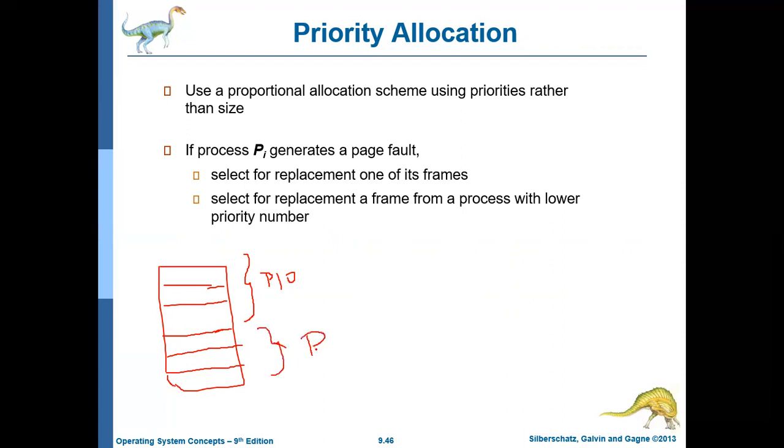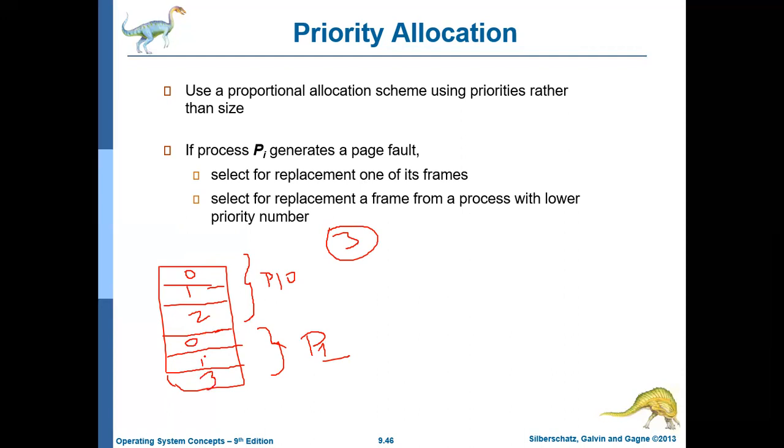Let us assume P10 is of higher priority and P1 is of lower priority. Say P10 already has 3 pages in the memory, 0, 1 and 2. It wants to bring another page, 3. Now instead of replacing its own pages, it may take a page from P1 and replace it. P1 has pages 0, 1 and 3.